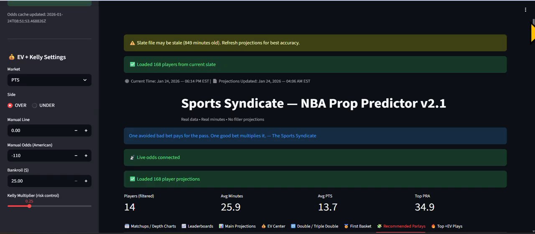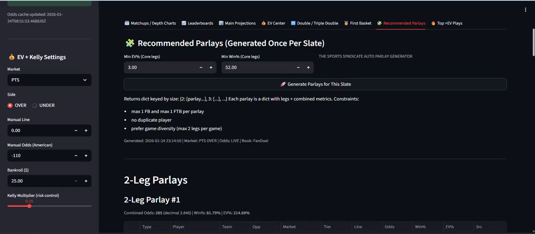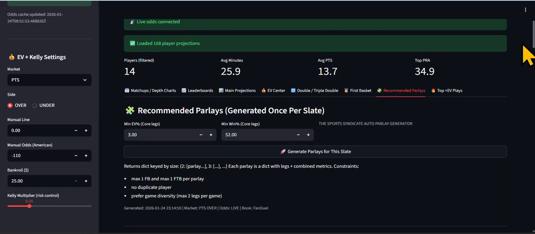And let's go back to the beginning. This line right here is the initial thought process when I created this. One bad bet pays for the pass. One avoided bet pays for the pass. So if you avoid a bad bet, you're still in profit. You're green. And one good bet multiplies the dollar amount of the pass. So you're in a win-win situation dealing with this model. Trust me, you're in a win-win situation.